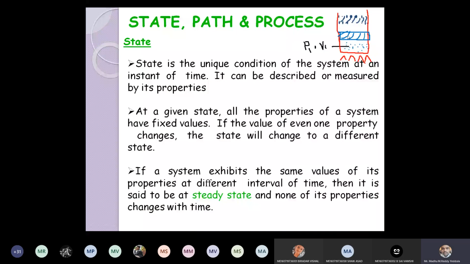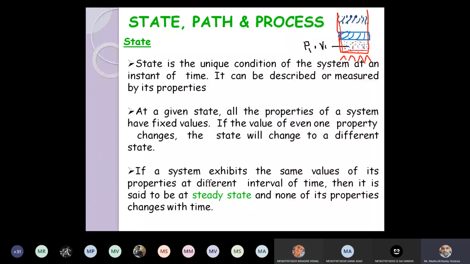Right. Now, let us consider a piston cylinder arrangement. Here you can see. Inside the piston, we have certain gas. Are you able to see my cursor? Yes, at the top right side, this red color one I am asking. Piston cylinder arrangement. Yes, sir.